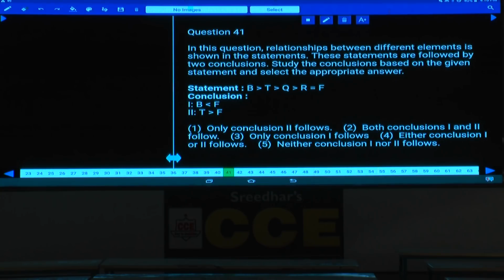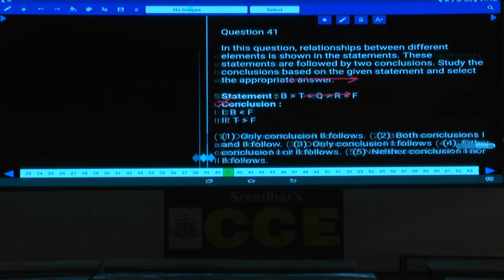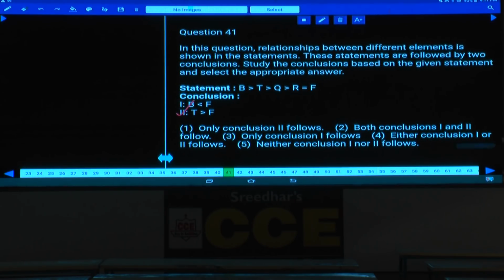Then 41, the relation between B and F. Between B and F, B greater than F is definitely true. That is, F lesser than B is true, but B lesser than F is false. And the relation between T and F, T greater than F is definitely true. Then what is your answer here? Only 2 follows. Only 2, that is choice 1.